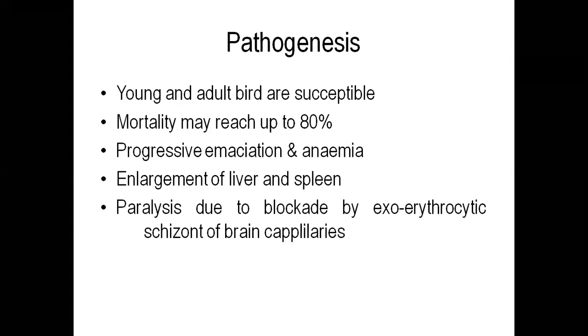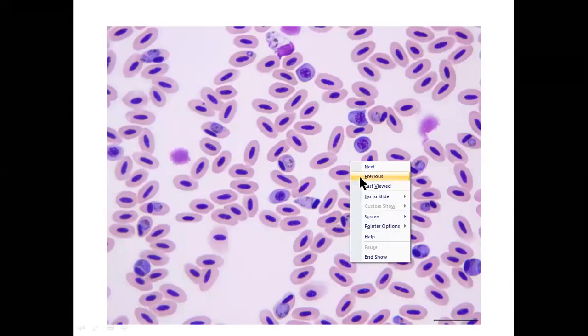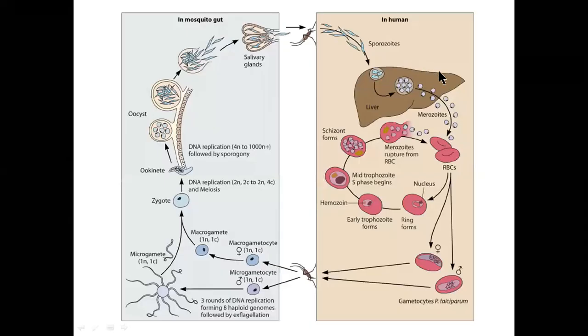Okay, one thing I would like to go back to here: in humans, why there should be continuous episodes of malaria, especially for those who are drunkards or alcoholics. When a person is infected with malaria for a very long time, the hypnozoites sleep in the liver. If a person drinks, there will be liver cirrhosis.